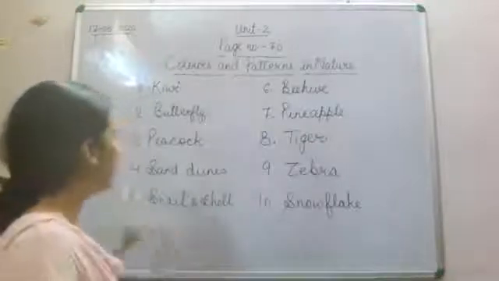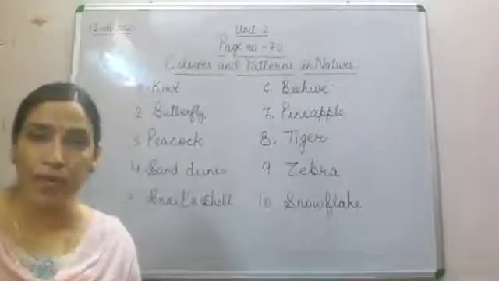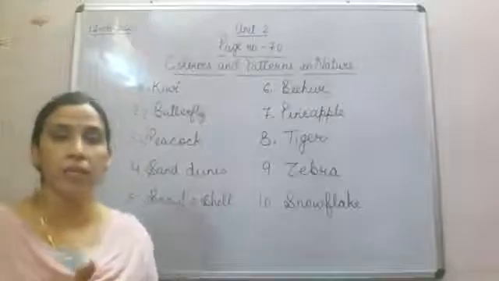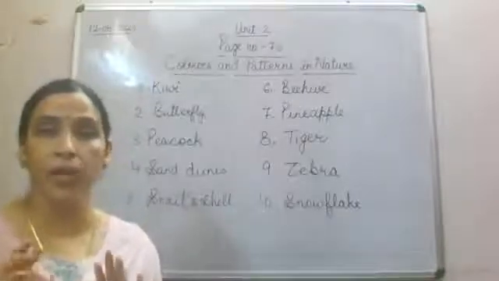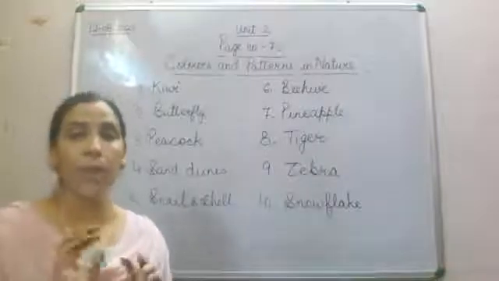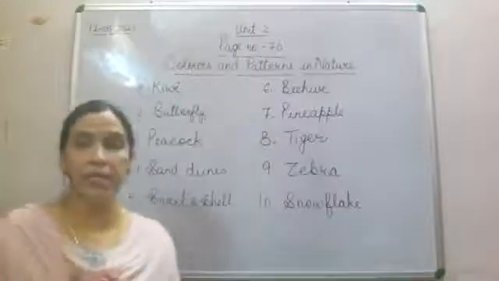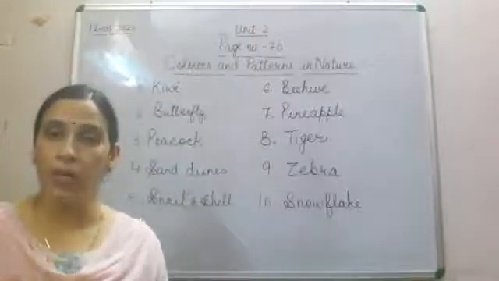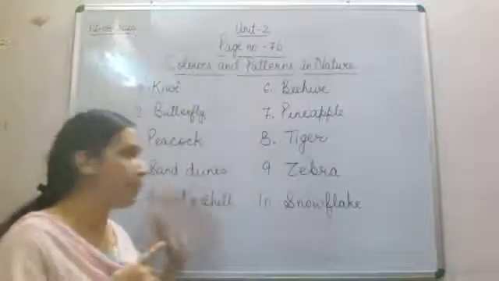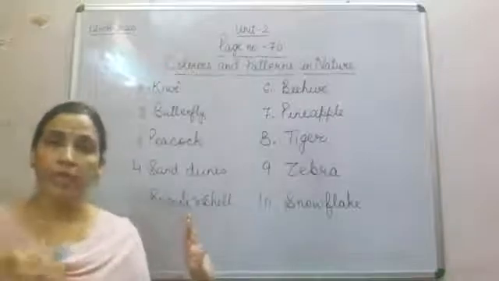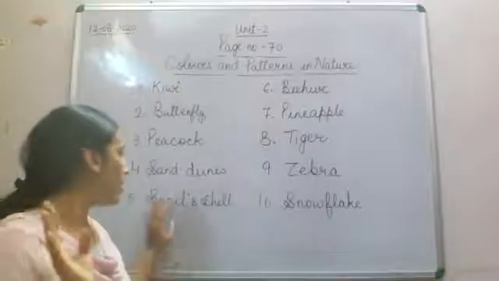Now number 3 is peacock. Peacock is also forming a beautiful pattern like with the feathers. When a peacock will open their feathers, then you can find it out a different and beautiful pattern in their feathers. Number 4, sand dunes. In desert area, due to continuous air in desert area, you can find it out different sand dunes. ठीक है, वो रेत के ऊपर ऐसे निशान से पड़ जाते हैं, ऐसे धारियां सी बन जाती हैं. ठीक है, so that is what sand dunes.